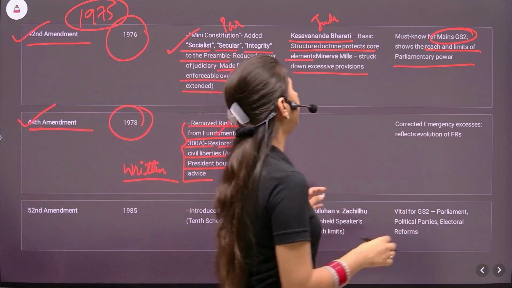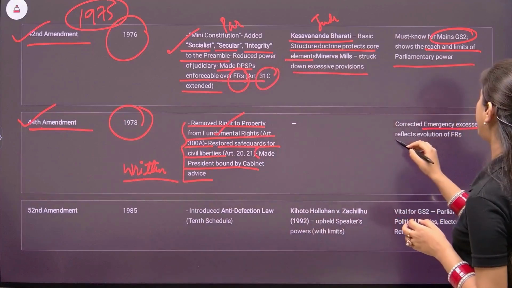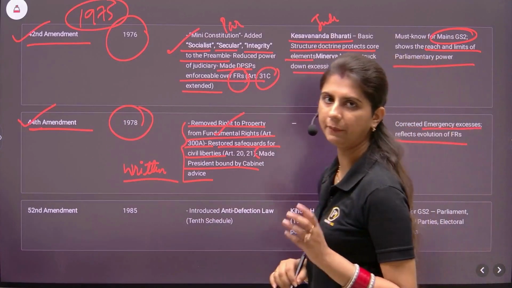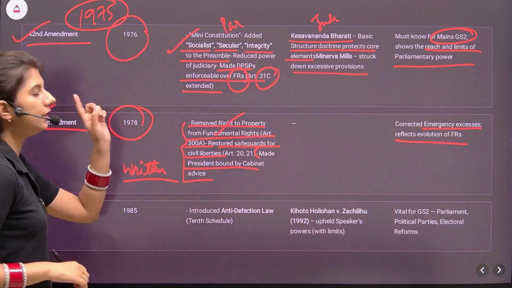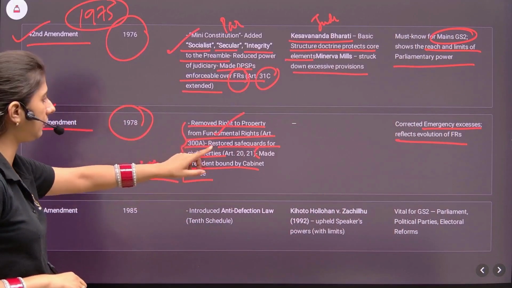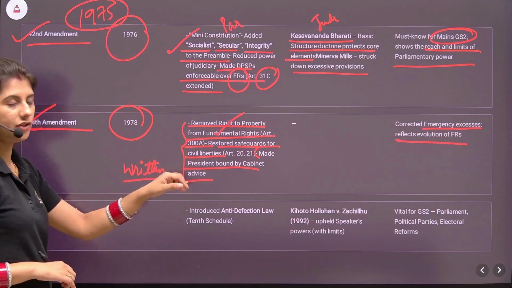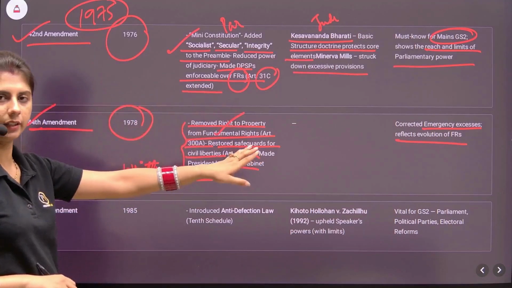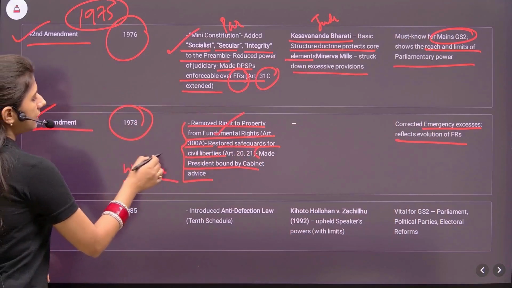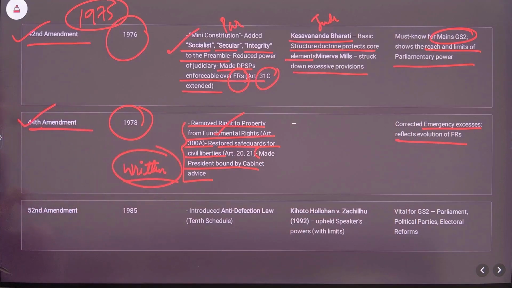So it corrected the emergency excesses and reflects the evolution of the fundamental rights. Firstly, the major change was brought in the fundamental rights. Secondly, under the emergency in 1975, some excesses were conducted by the government. Then it was reverted. 52nd Amendment,